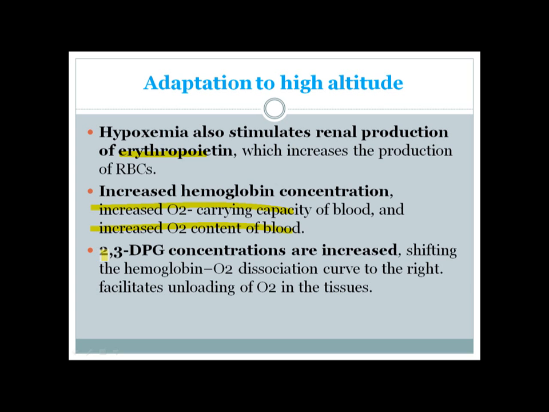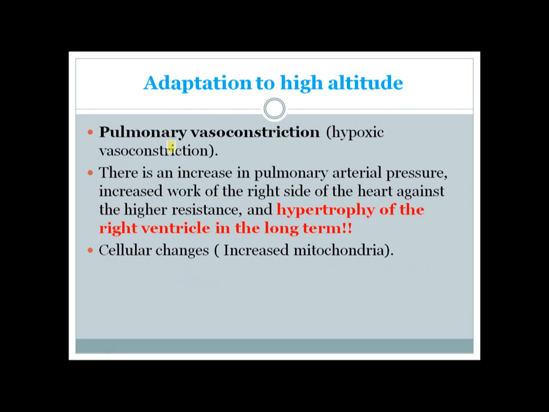And also there is an increase in 2,3-DPG concentrations. 2,3-DPG actually is a substance which reduces the affinity of hemoglobin for oxygen. So the oxygen-hemoglobin dissociation curve actually shifts to the right, and there is improvement of unloading of oxygen in the tissues.